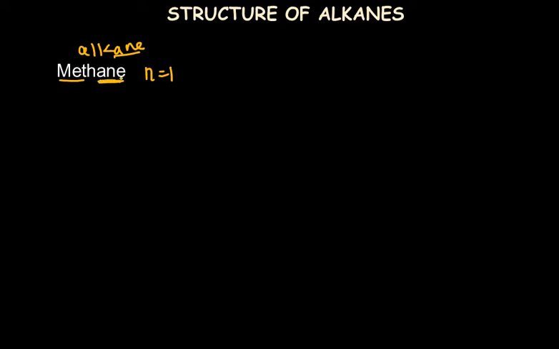Alkanes have the name ending -ane. So methane means an alkane with one carbon atom. With the general formula CnH2n+2, if we substitute the value of n, we get CH4. So this is the molecular formula of methane.